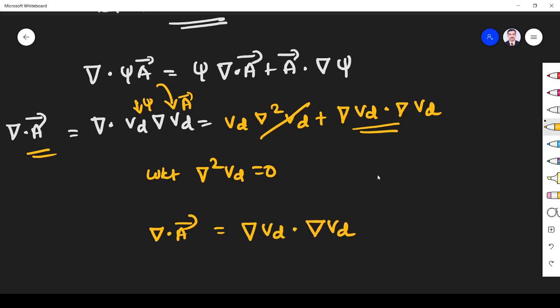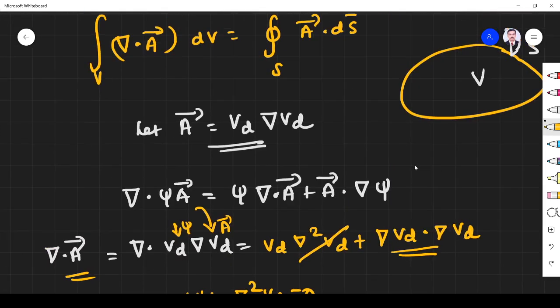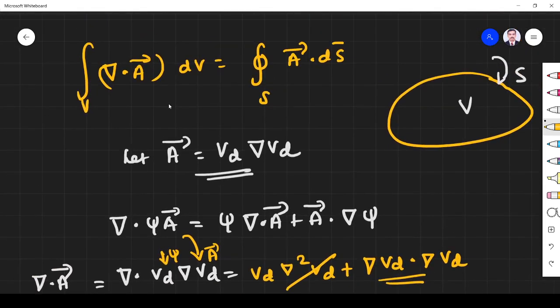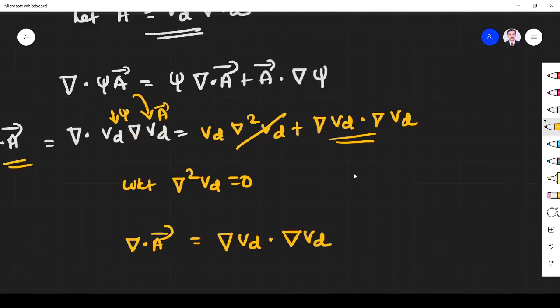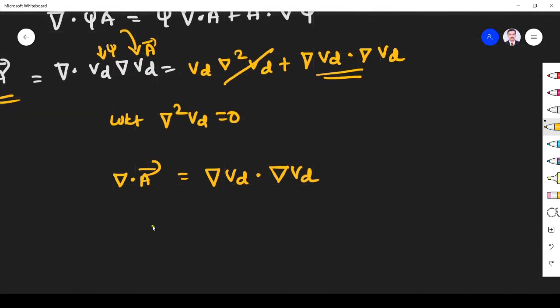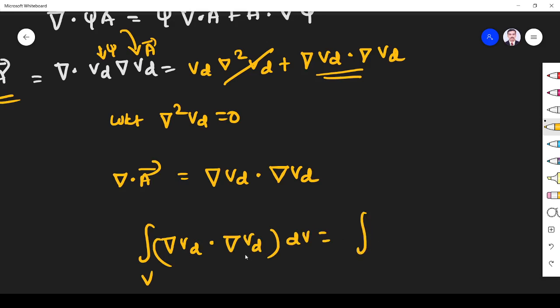Now you substitute this in the divergence theorem. Instead of del dot A, you substitute in the volume integral del VD dot del VD dV. That is equal to the closed surface integral of A dot ds, where A is nothing but